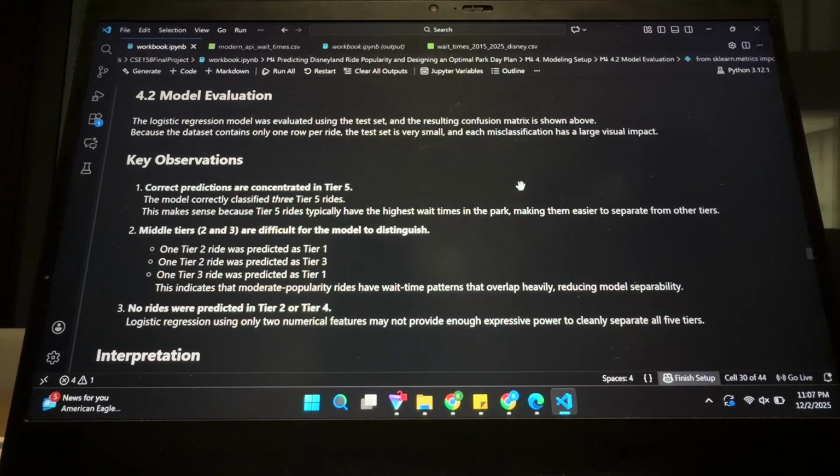So the key observation was that it was pretty good at ranking tier 5. It only struggled when it was given tier 4 data. Tier 5 was easy to determine because it would be wait times like over 2 hours and things like that. And then the middle tiers were a little bit more difficult to distinguish, mostly because they all sat at like a 15 to 30-minute wait time. So it was the same problem as distinguishing between tier 4 and 5, but significantly more challenging because there were far more rides.